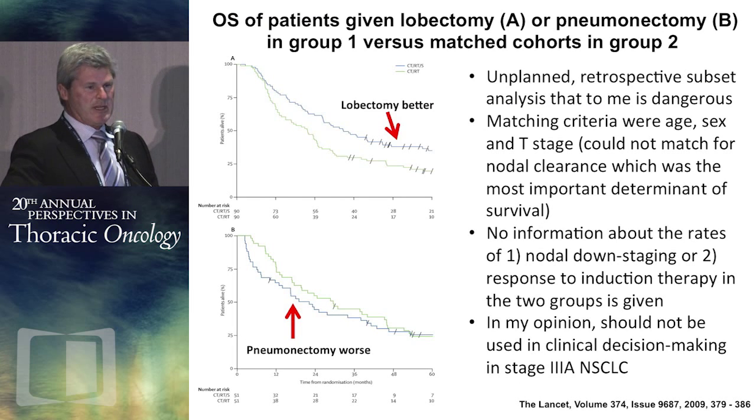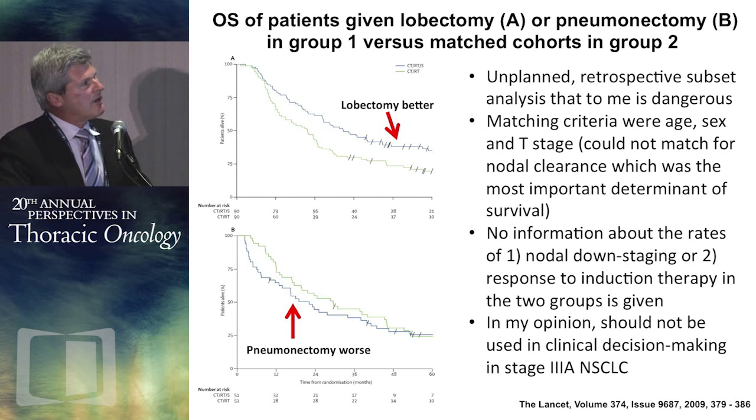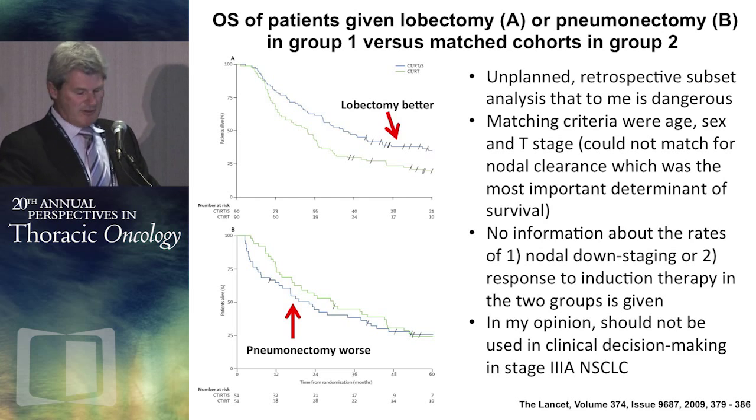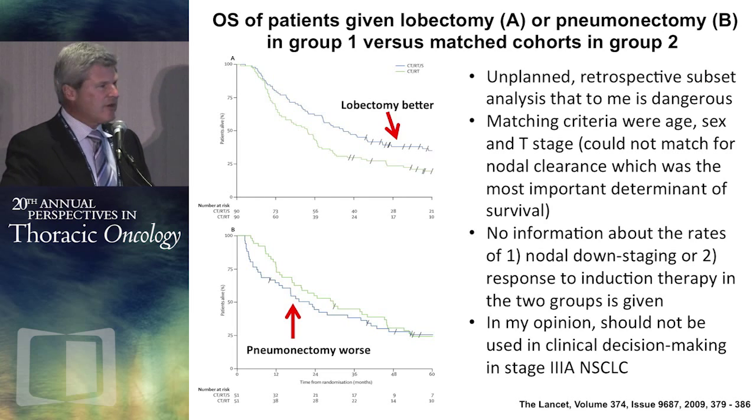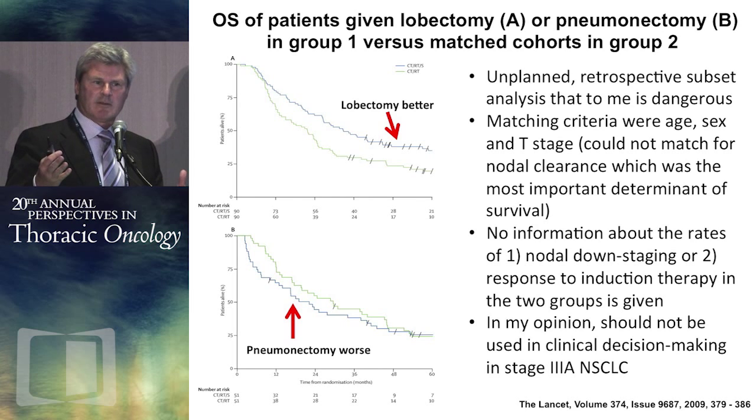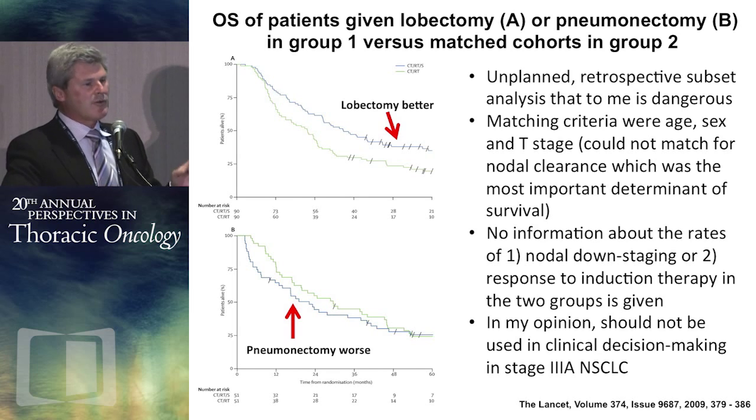Now, one of my pet peeves is this unplanned retrospective analysis. Corey gives me a podium, and I have to bring this up because often we say, well, if you can get a lobectomy, you'll do better if you incorporate surgery. And so after the Albain trial was negative for surgery, a retrospective unplanned subset analysis was done looking at the difference between lobectomy and pneumonectomy. To me, this is a little bit dangerous.